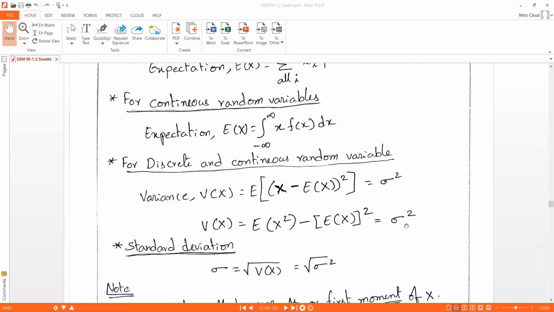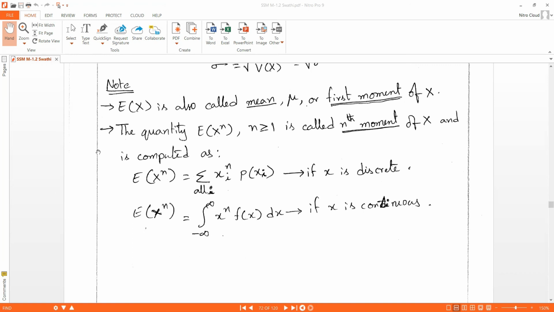The standard deviation is the square root of V of x, so V of x is the square of the standard deviation.